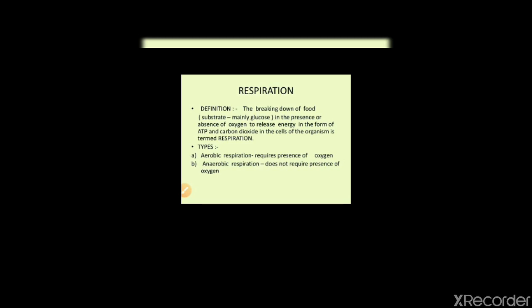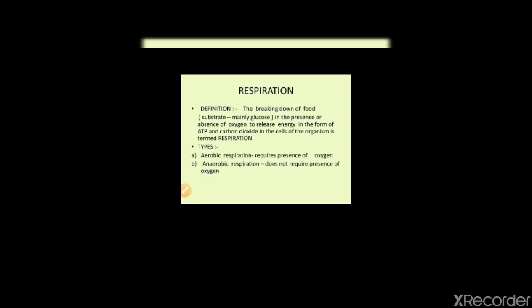If we see the definition, the breakdown of food in the presence or absence of oxygen to release energy in the form of ATP and carbon dioxide in the cells of an organism is termed as respiration. Have you all got it? Respiration means breathing plus breakdown of food. That means whatever we have eaten just before, breaking down that food and getting the energy in the form of ATP is known as respiration.